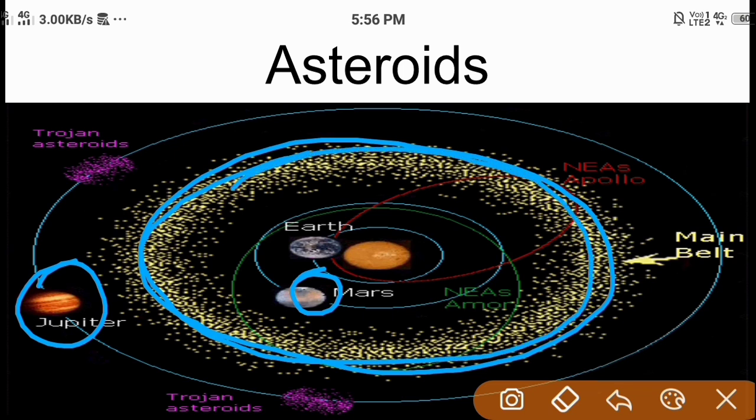Scientists said that earlier it was also a planet, but due to destruction it broke into small rocks and created a path between the two planets, Mars and Jupiter. Okay, so these are asteroids, nothing else.